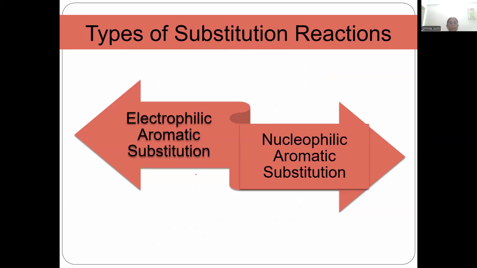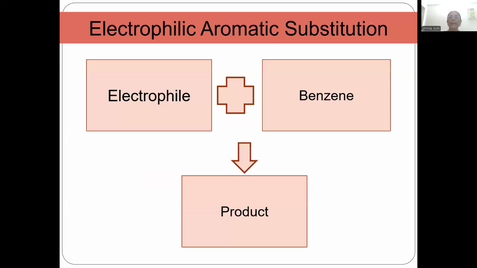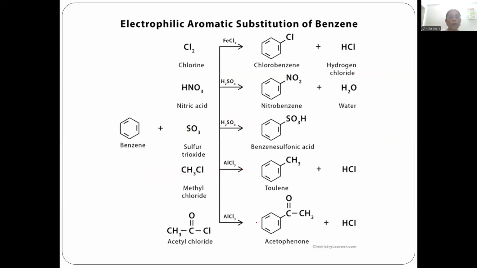There are two types of substitution reactions. One is an electrophilic substitution reaction where benzene reacts with an electrophile. Electrophile is an electron-loving or electron-deficient species. On the other hand, nucleophile is nucleus-loving or electron-rich species. We are going to cover electrophilic aromatic substitution of benzene. So benzene reacts with an electrophile, or an electron deficient species, to give the product.